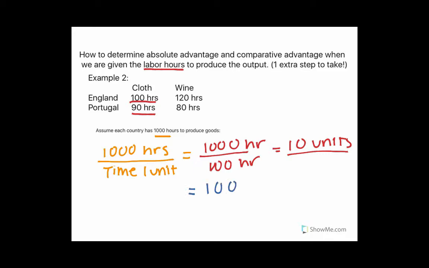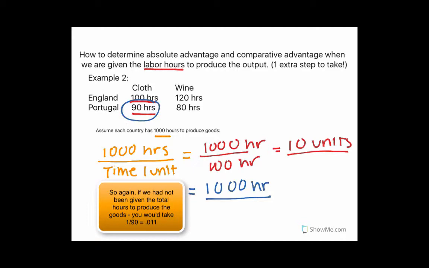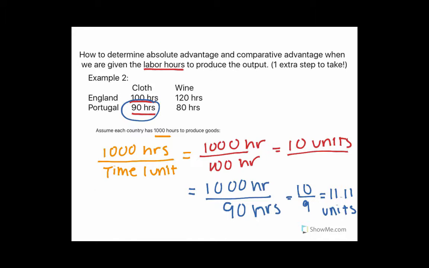Using that same formula, 1,000 hours divided by how long does it take Portugal to produce it? 90 hours, which is 10/9, which, if you calculate out, is about equal to 11.11. And this, again, is our total units. So we just found our total units for producing cloth in both England and Portugal.